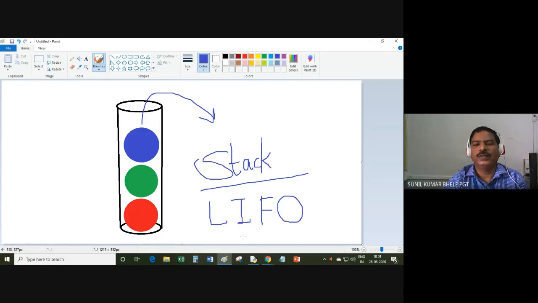So this is the concept of stack. Stack comes under data structure. Data structure means you can arrange the data on the basis of some mathematical or logical algorithm.